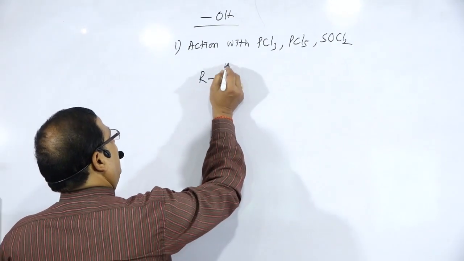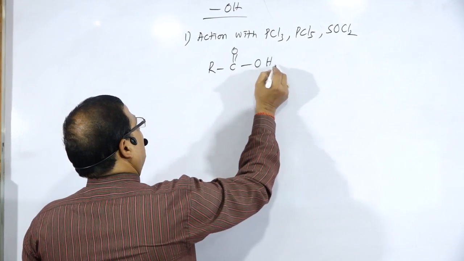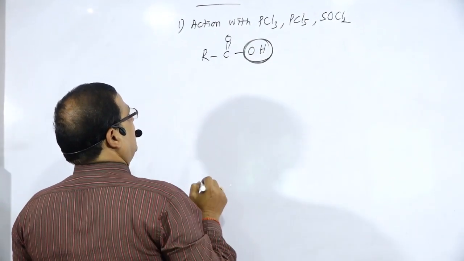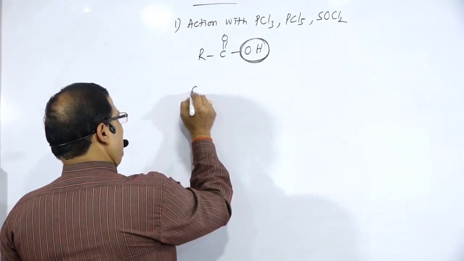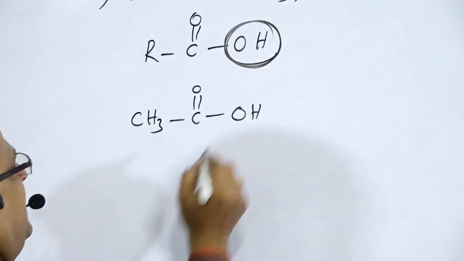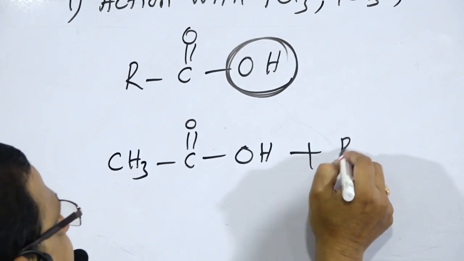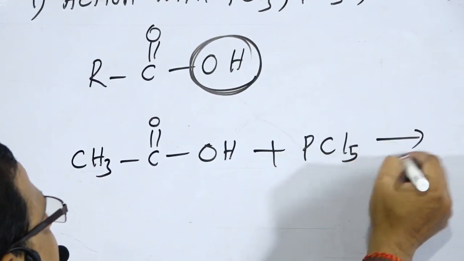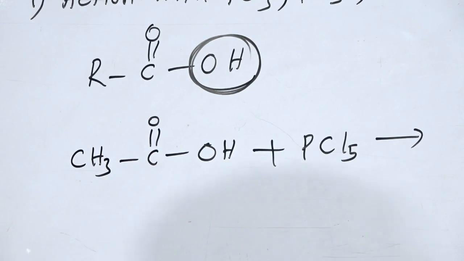RCOOH. We are considering the reaction due to the OH part. For example, acetic acid reacts with PCl5.